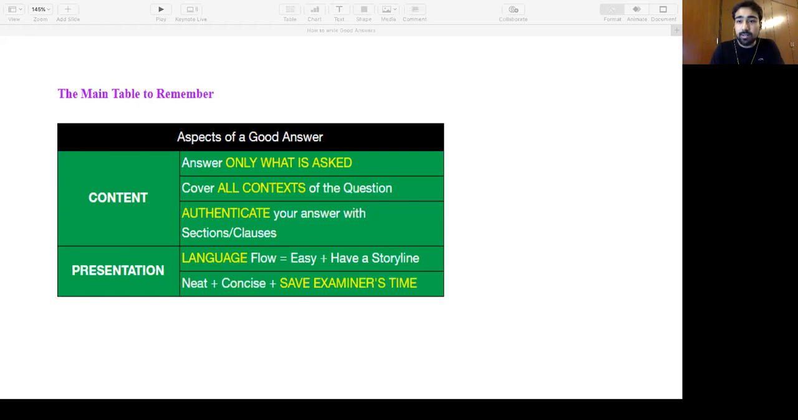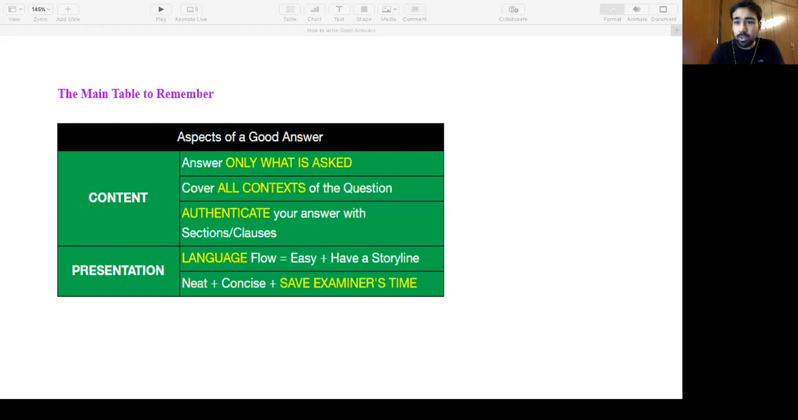Third is authenticate your answer. Authenticating means quote sections, quote your clauses, as far as you know, because that will show that you actually know your subject. You're not bluffing, just putting your conclusions out there based on logic, or on what you have studied. Authenticate your answer. This shows that you have wisdom. This shows that you are a stable-minded person who's studying to become a well-groomed professional. So authenticate your answers, have those backings. That shows a lot about you to the examiner.